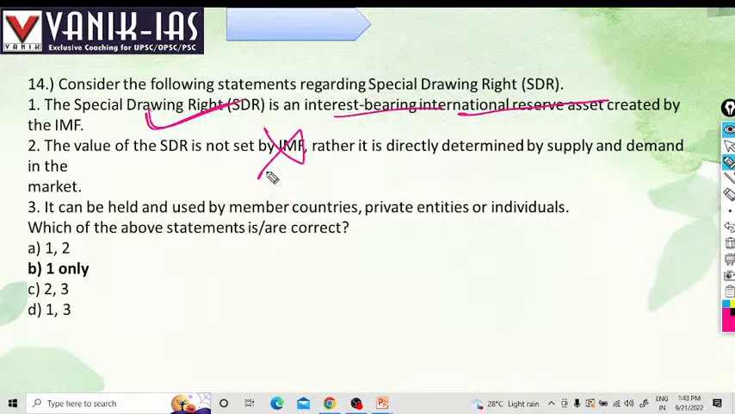Based on their vote share, based on their contribution. It can be held and used by member countries, private entities, and individuals. No, it is held by IMF. So B is the answer, right? Oh sorry, 1 only is the answer. All others are wrong.